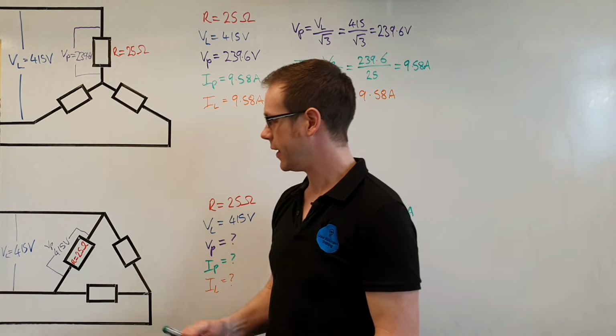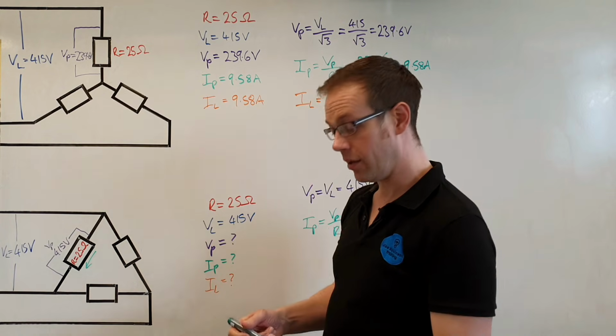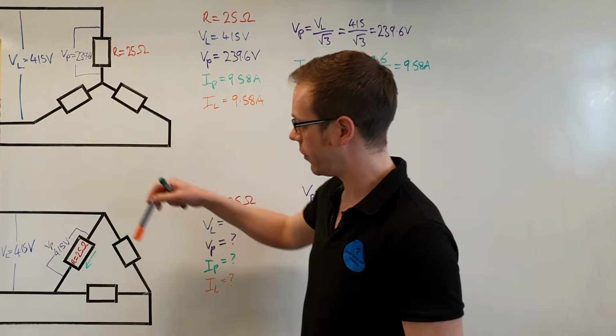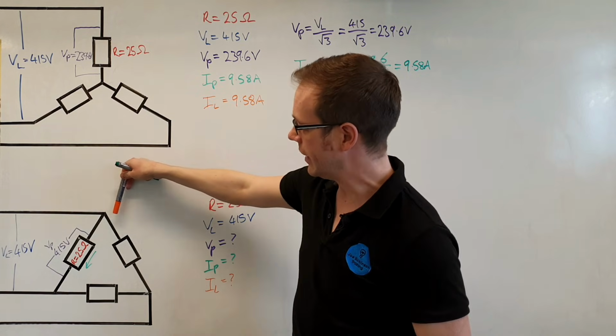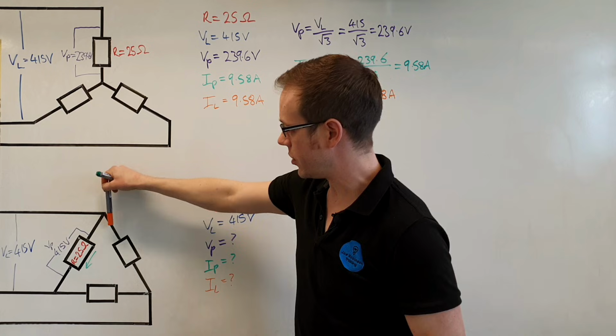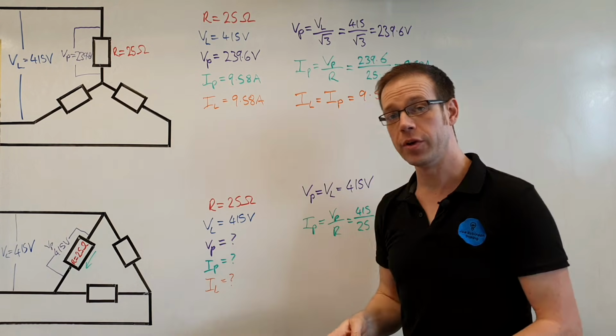That's the current that is flowing through that load there. Now obviously the line current is the current that flows down the supply line, and the current that flows down the supply line splits off. Some of it goes that way and some of it goes that way. So the line current is going to be bigger than the phase current. How much bigger?